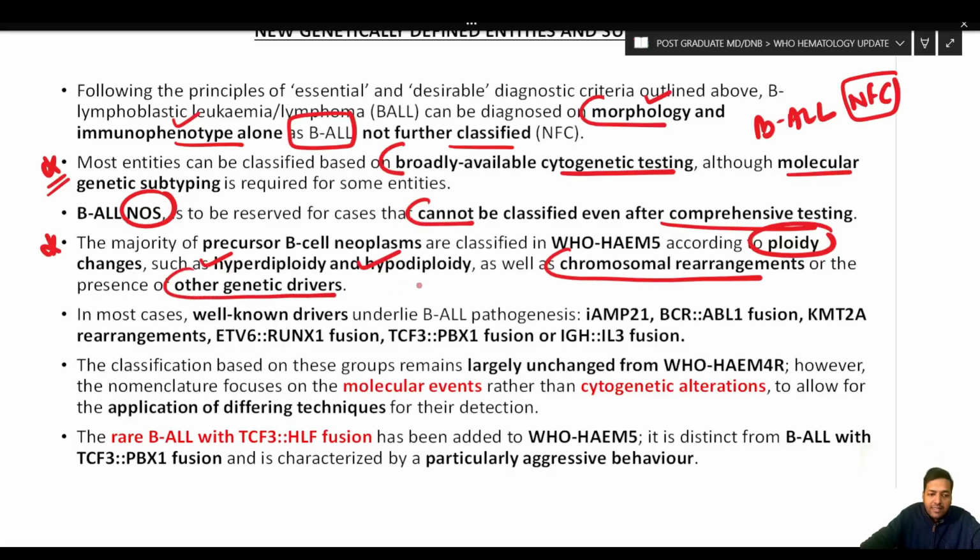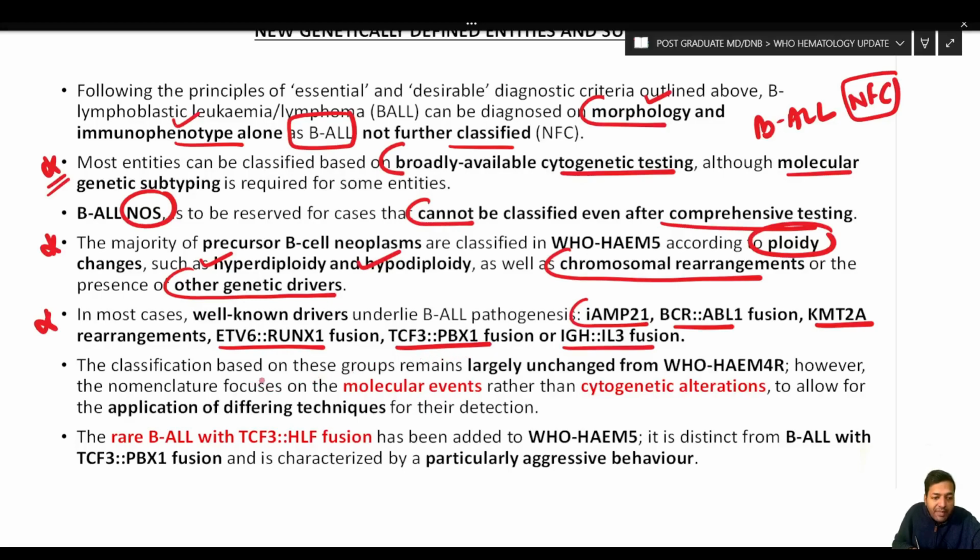already seen in the classification. Now, in most of the cases, well-known drivers underlie BALL pathogenesis, like amplification of chromosome 21, BCR-ABL fusion, KMT2A rearrangement, ETV6-RUNX1 fusion, TCF3-PBX1 fusion, or IGH-IL3 fusion. The classification based on these groups remains largely unchanged from the 4th edition.